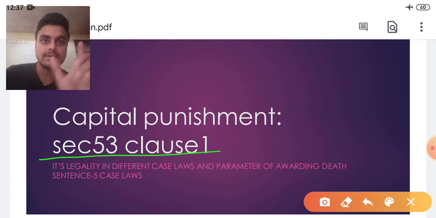So today we shall discuss two points. First, what are the conditions of the death punishment under CRPC, the Criminal Procedure Code, and second, what is the view of the Supreme Court and what parameters have been set by the Supreme Court in different case laws on which the death punishment may be awarded to any convict. So today we shall discuss only these two points.